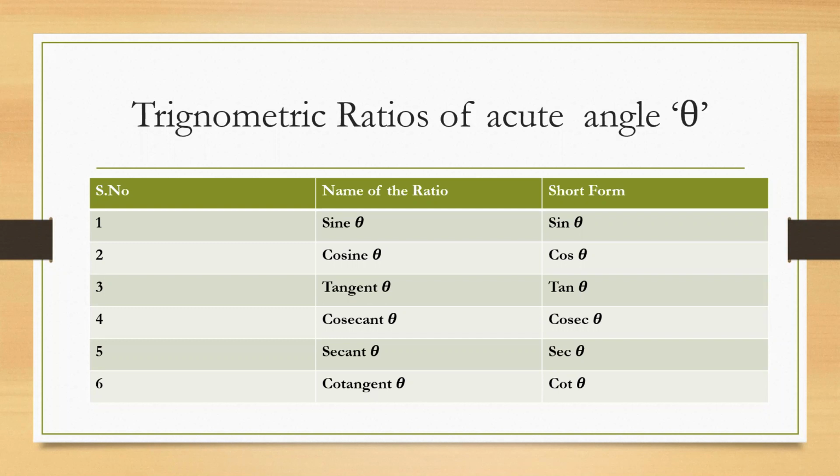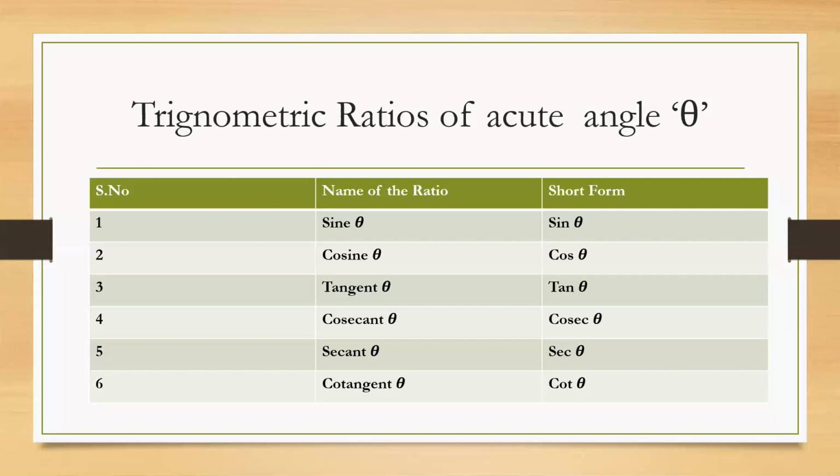What are their full names? What are their short names? Sine theta is the full name. It is shortened as sin theta. Don't read it as sin theta, the wrongdoing; it has not committed any sin. Sine theta. Similarly, cosine theta becomes cos theta. Tangent theta becomes tan theta. Cosecant theta becomes cosec theta. Secant theta becomes sec theta. And cotangent becomes cot theta.